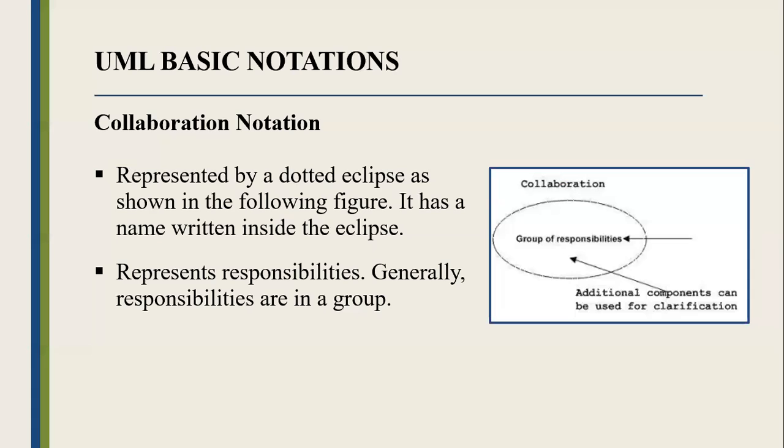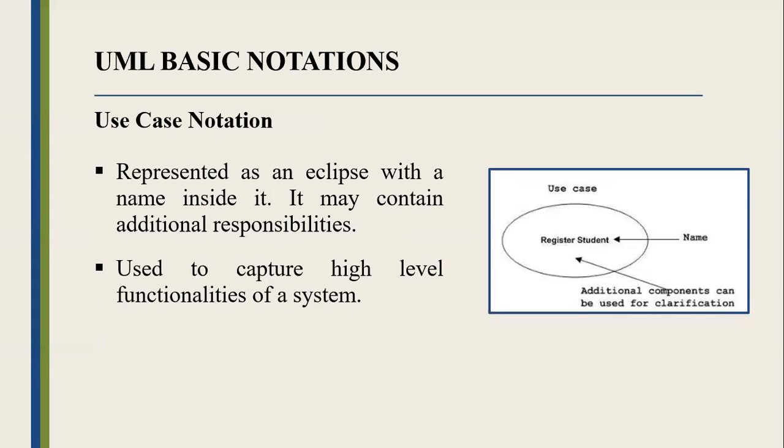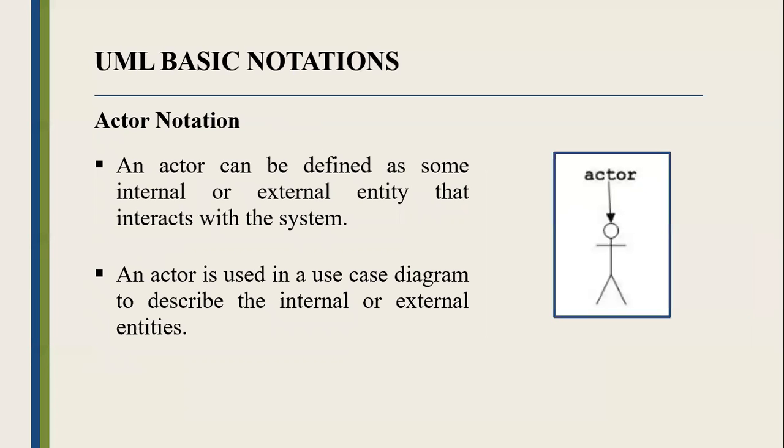Then another one is the collaboration notation. It is represented by a dotted ellipse as shown in the figure. It has a name written inside the ellipse. It represents responsibilities. Generally, responsibilities are in a group. Then the use case notation is represented as an ellipse with a name inside it. It may contain additional responsibilities and is used to capture high-level functionalities of a system.